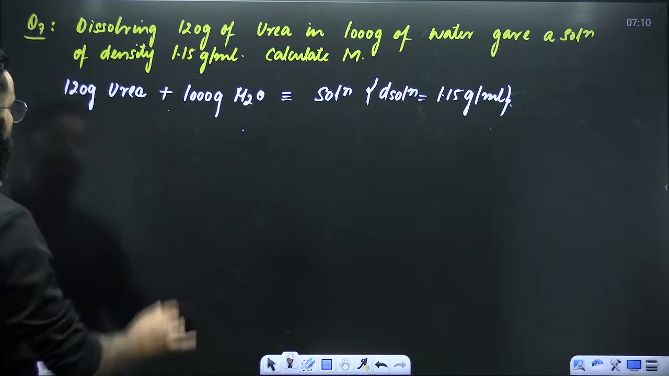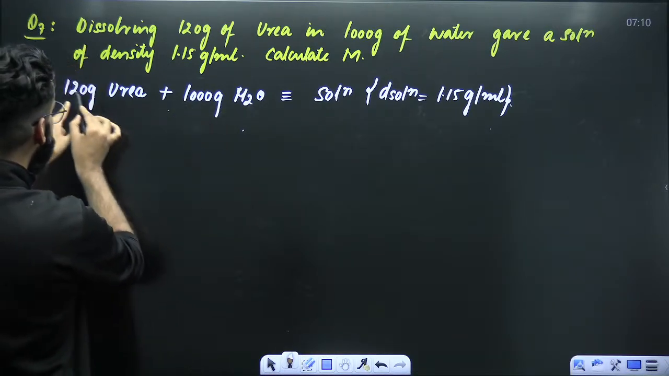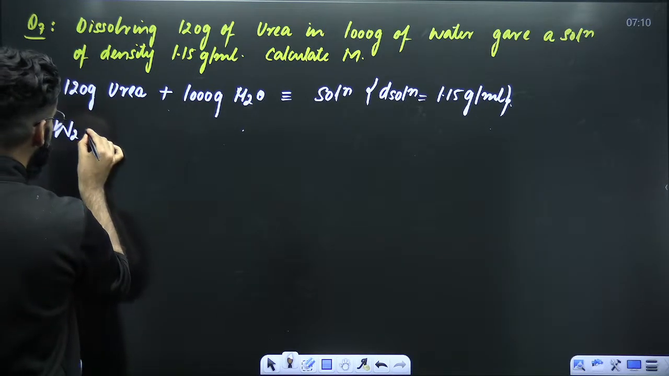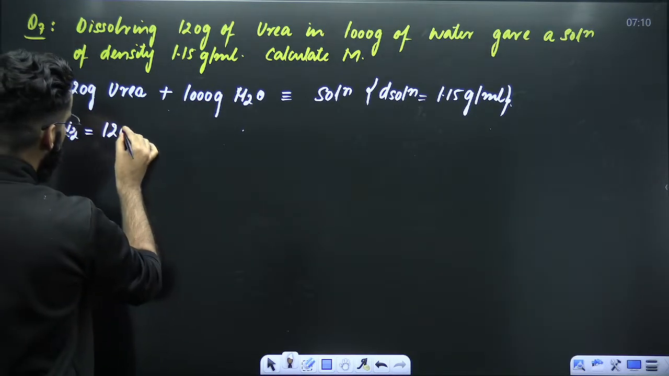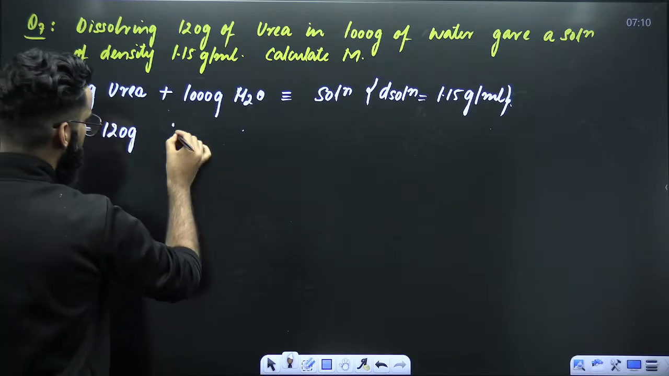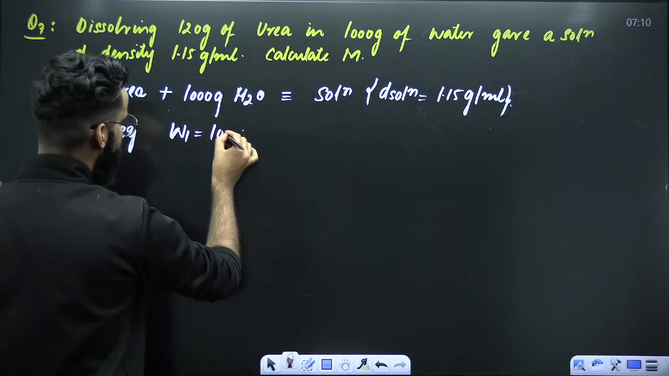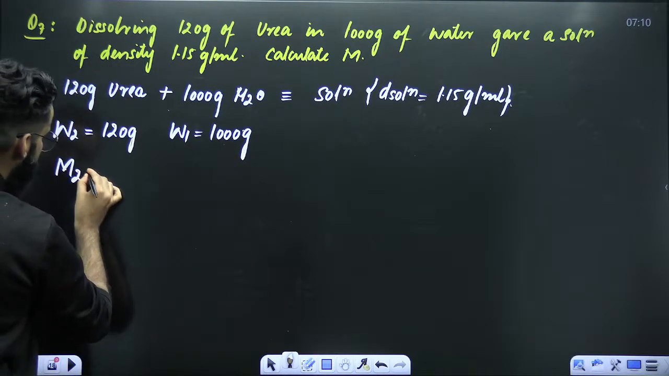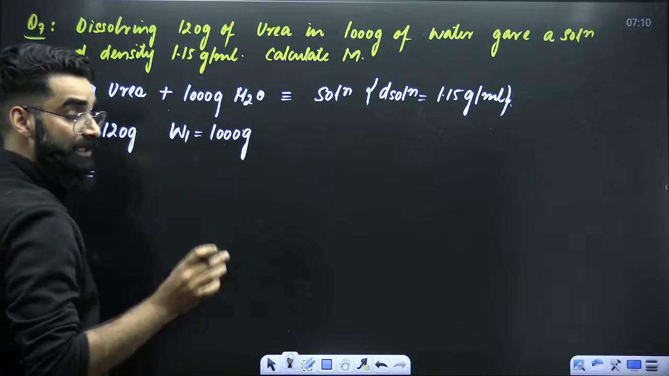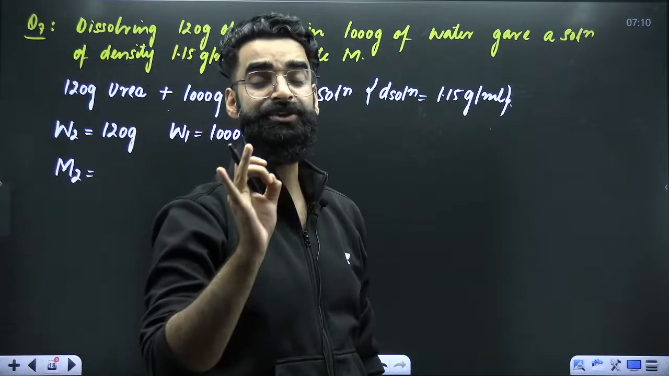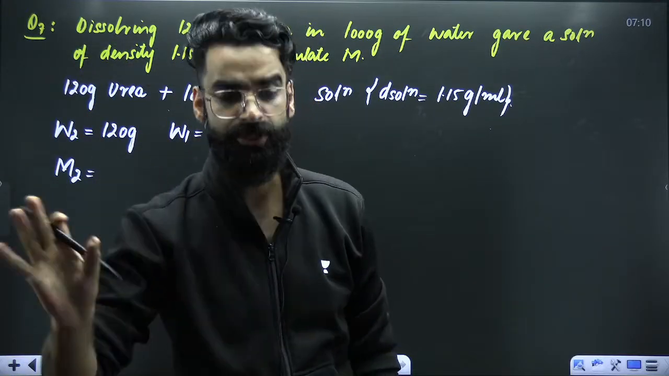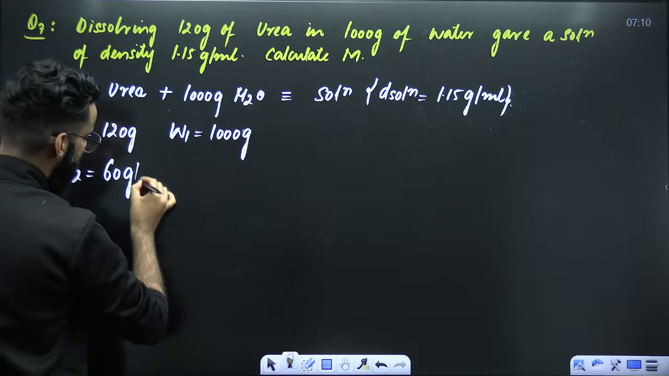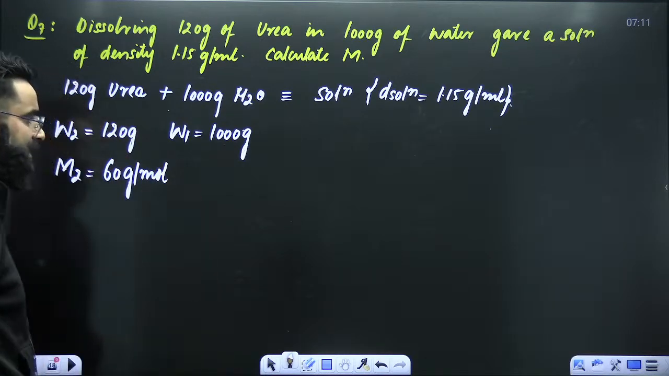Tell me one thing. Among urea and water, which one is present in lesser amount? Urea. So urea has to be my solute. So mass of solute, which I'm representing with W2, is 120 grams. Mass of solvent, which I'm representing with W1, is equal to 1000 grams. Molar mass of solute, molar mass of urea. Urea formula is NH2CONH2. And do remember its molar mass directly from now onwards. It's 60 grams per mole.